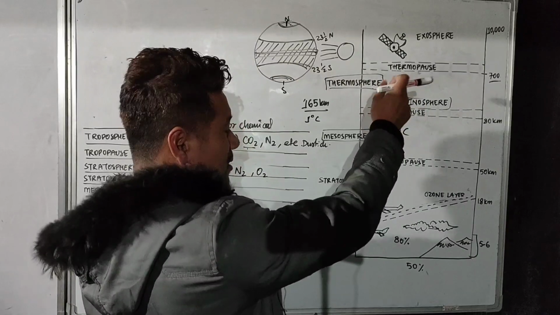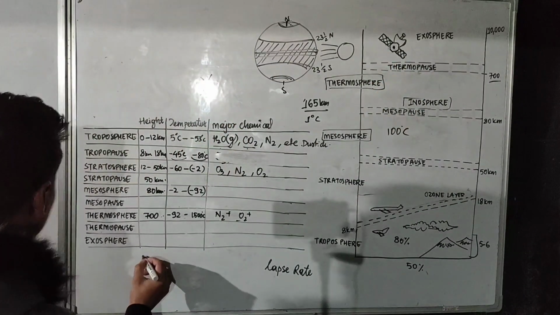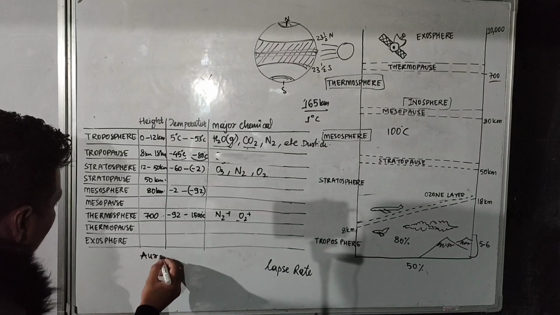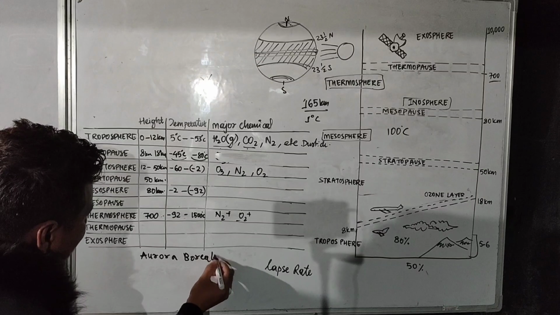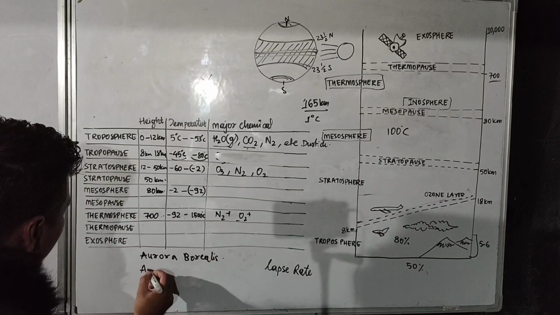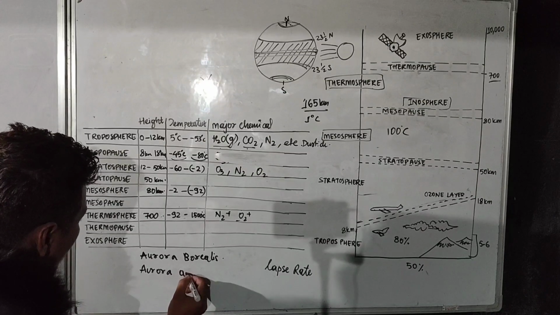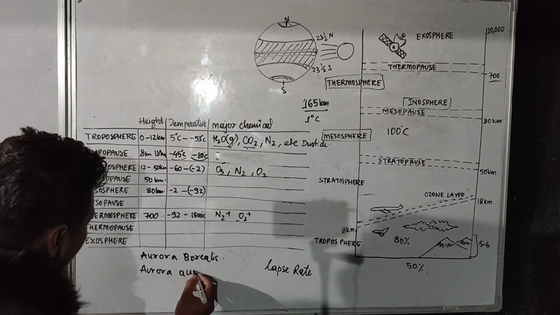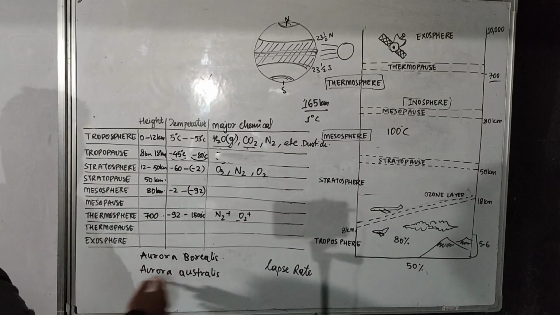You will see a natural light over here, and that is referred to as aurora borealis, a natural light over the sky due to the attraction of charged particles. That is aurora borealis and australis.